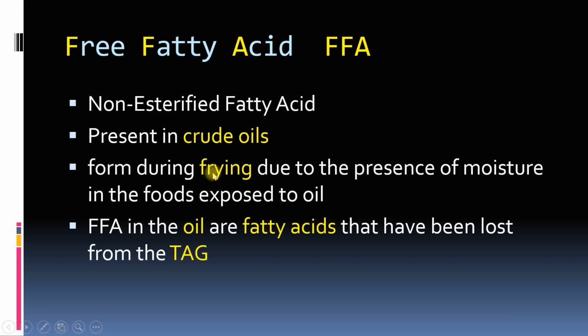So free fatty acids are non-esterified fatty acids. These are present in crude oil also, and also these are formed due to frying in the presence of moisture in the foods exposed to the oil. Fatty acids are formed from the triglyceride, triacylglycerol or triglycerides. So these may be present in the vegetable oil or grease or the frying oil which we are using, or it is formed during the reaction.